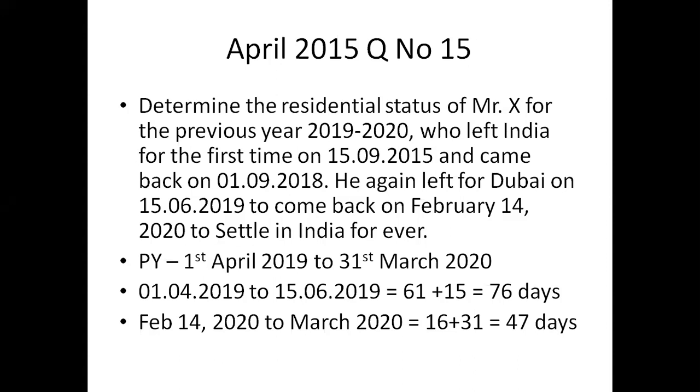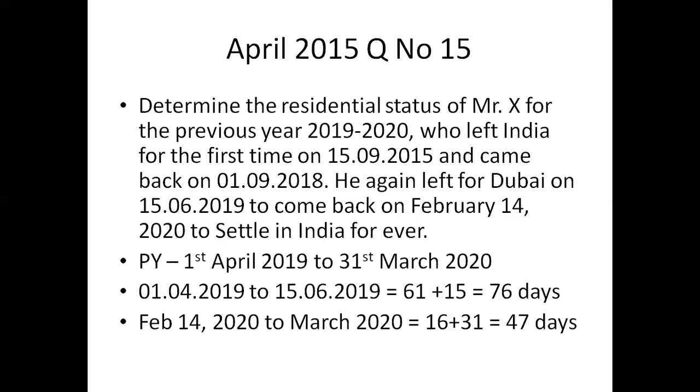He came back on 1/9/2018, so hardly 3 years abroad. The country is not given. He again left for Dubai on 15/6/2019 to come back on February 14, 2020 to settle in India forever.